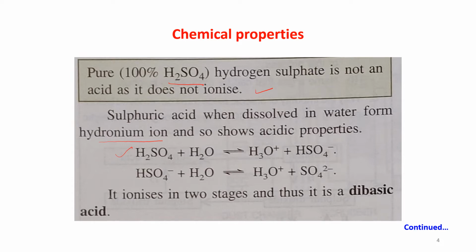H2SO4 plus H2O gives H3O plus and HSO4 minus. Now this HSO4 minus plus H2O gives you H3O plus and SO4 2 minus. It ionizes in two stages. First, it forms HSO4 minus and then it forms H3O plus and SO4 2 minus. So, it is a dibasic acid.